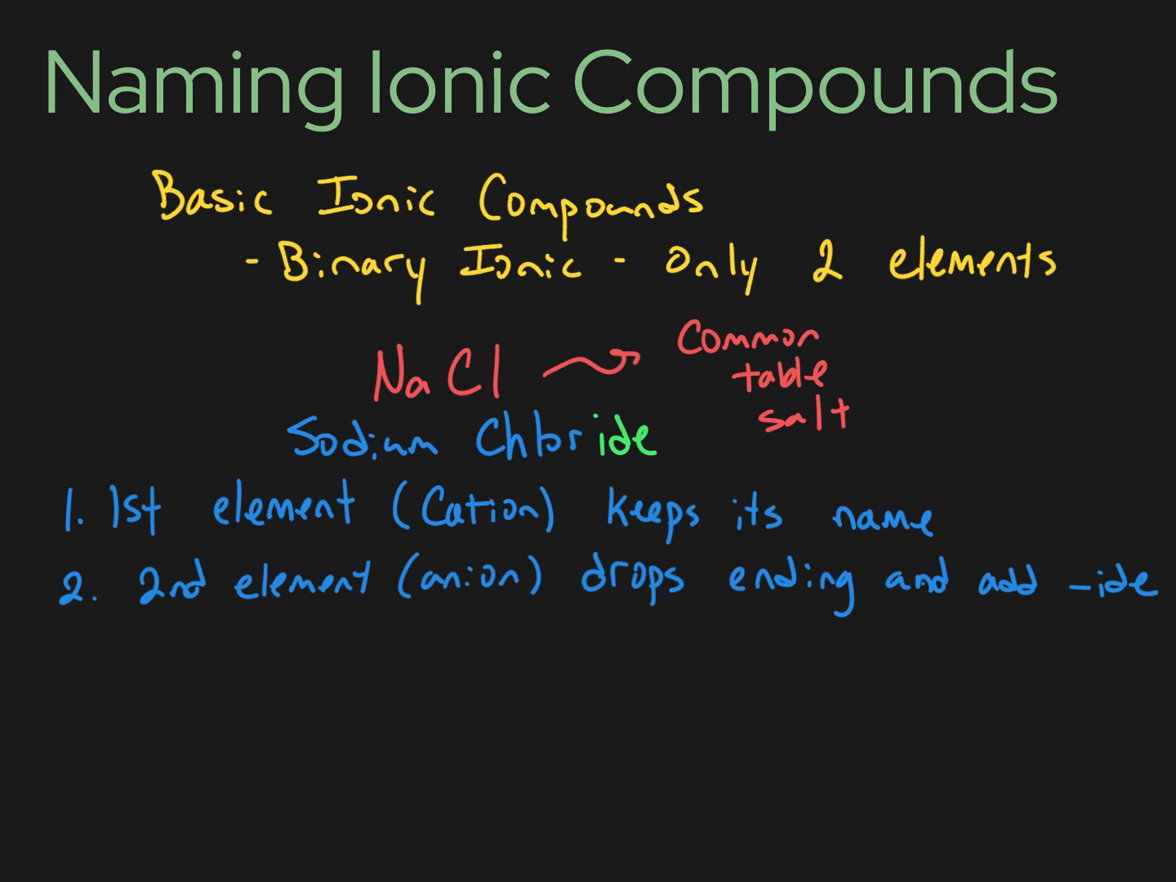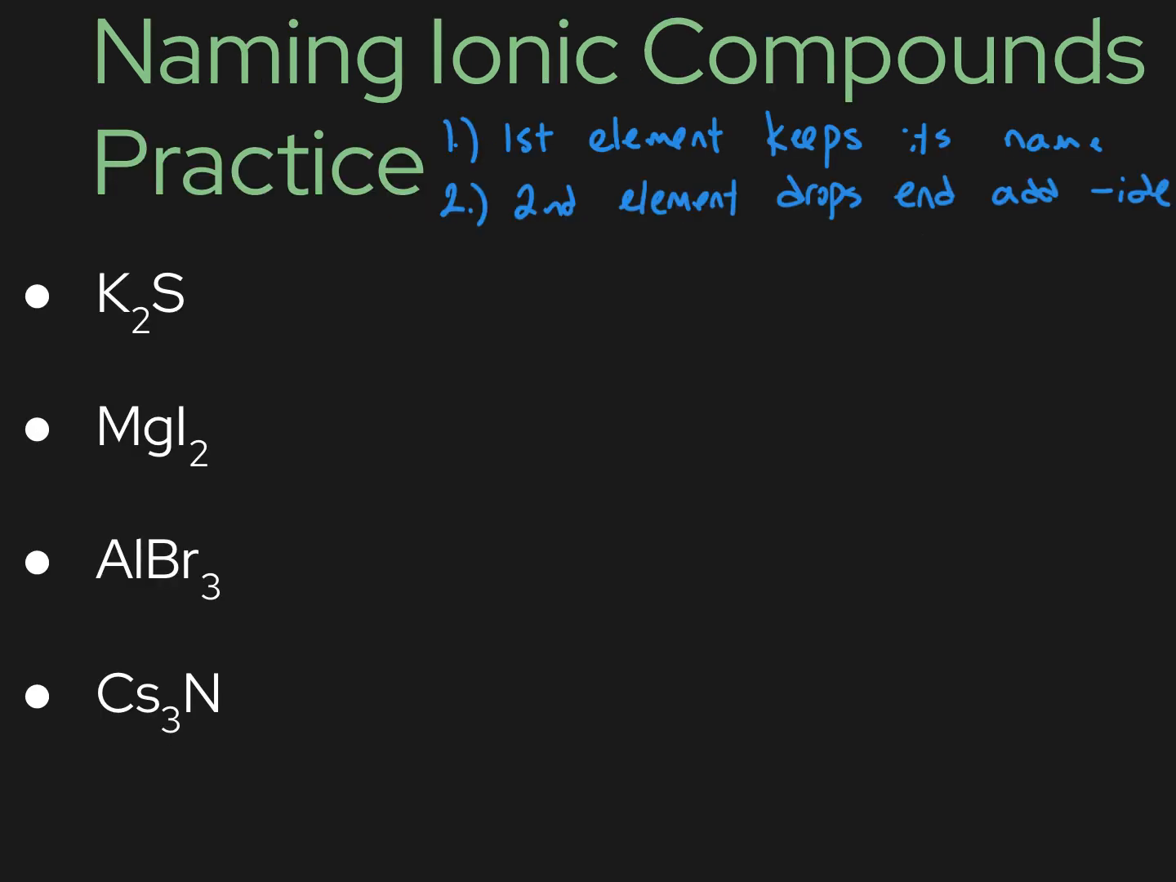And this process can be applied to lots of different examples, which I'm going to show you on the next slide. So let's apply this to a couple of examples that you see on this page. I jotted down the rules here at the top for naming basic binary ionic compounds. First element keeps its name, and the second element drops the ending and adds IDE. And so this first one, K2S, it's important to know that no matter if an element has a number behind it or not, in ionic substances, it doesn't affect the name, regardless of how many you have. So you basically just disregard the little numbers when you're naming ionic substances.